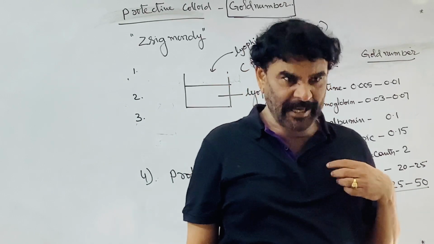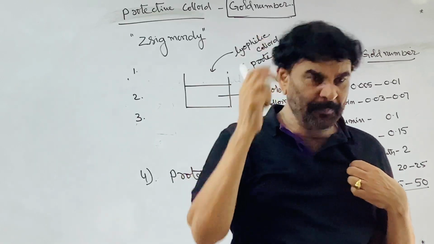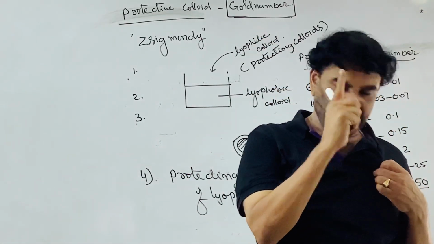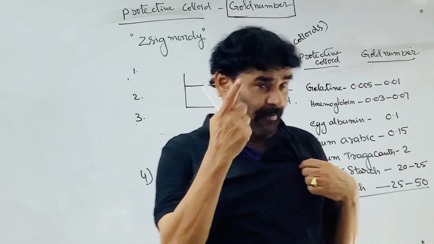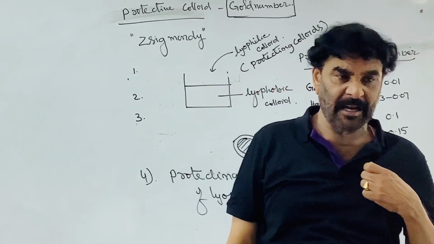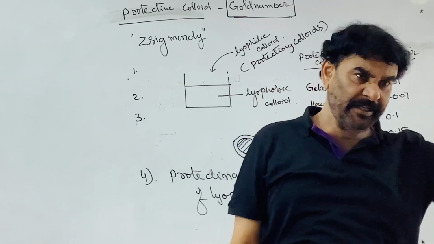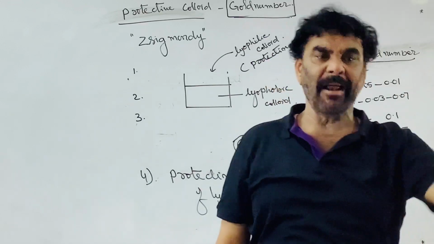The millimoles of the electrolyte required to cause the complete precipitation of 1 liter of a given lyophilic colloid is called the flocculation value, coagulation value, or precipitation value.